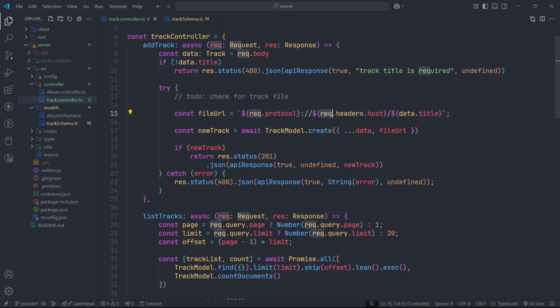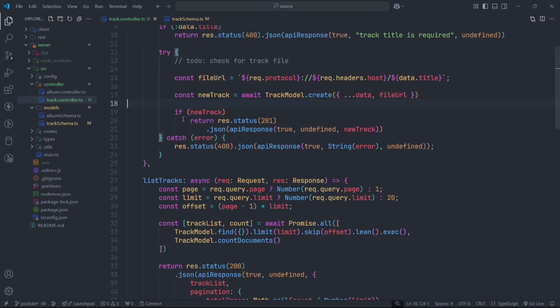After that, request.header host, and then the data title of that file. With that, I'm creating a new track, passing all the data. If the new track is created, then I'm returning a 201 status, and if it gives any error, then the error will be shown.